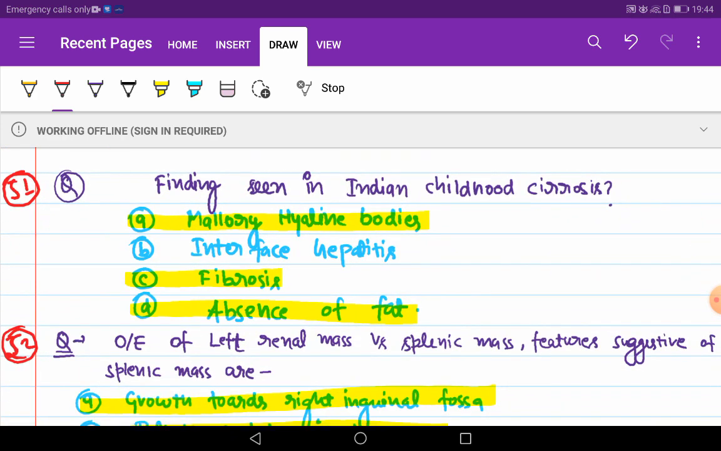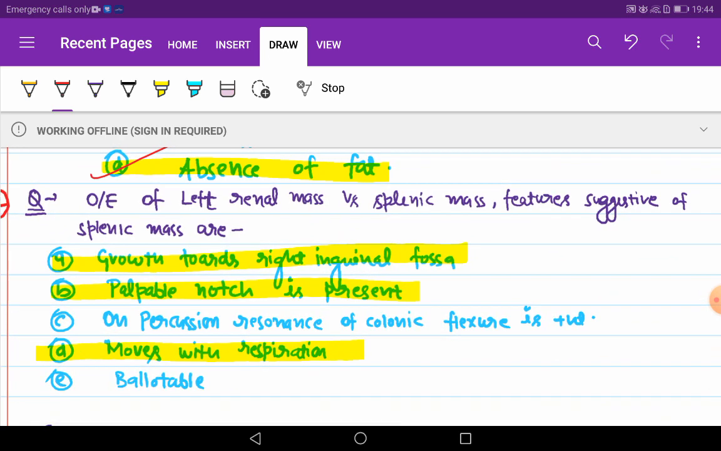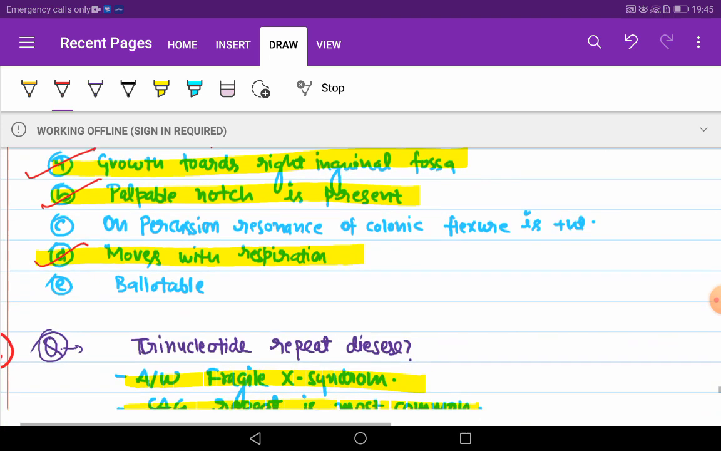Next question. Findings seen in Indian childhood cirrhosis. Mallory hyaline bodies, fibrosis, absence of fat. On examination of left renal mass versus splenic mass, features suggestive of splenic mass are growth towards right iliac fossa, palpable notch is present, moves with respiration.